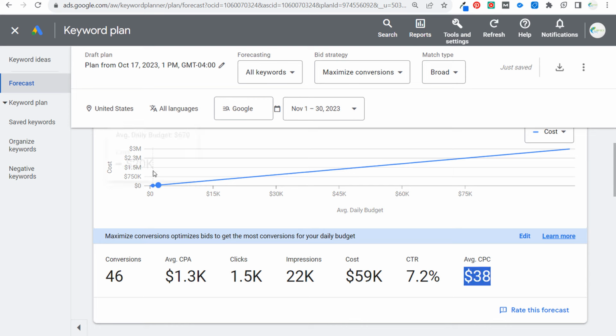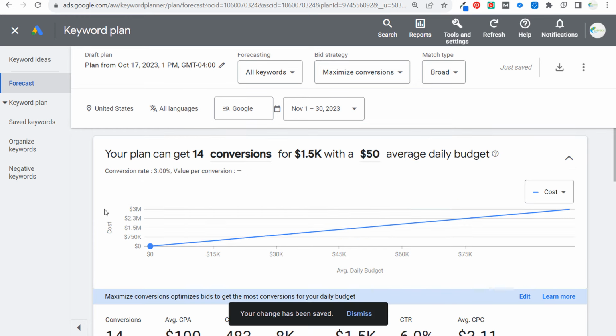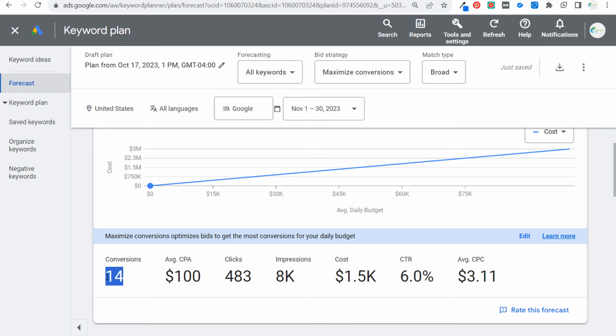Our average cost per click is now $38. Okay, let's lower this very low. Let's say our average daily budget is going to be $50, for example. So what this is going to say, our plan is going to get 14 conversions, a $100 average cost per acquisition. So our cost $1,500. Much lower average cost per click.